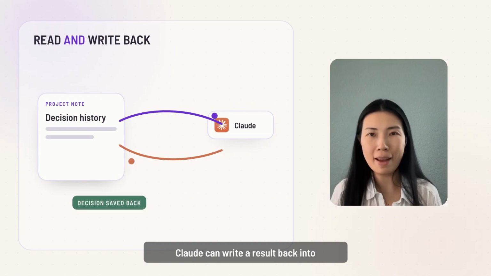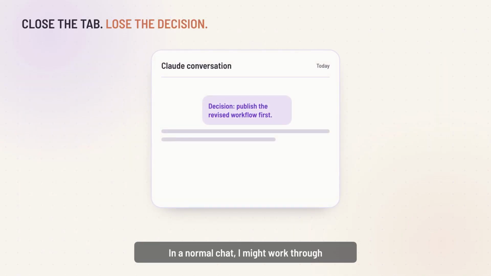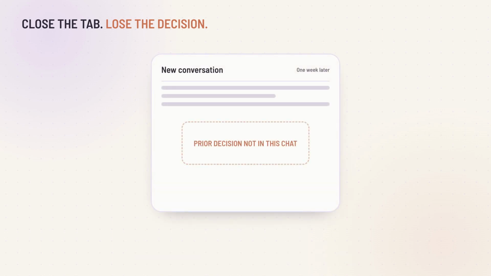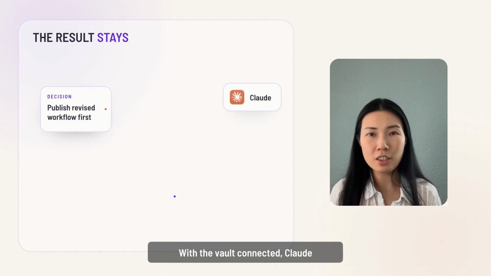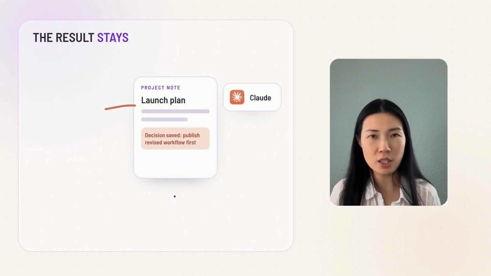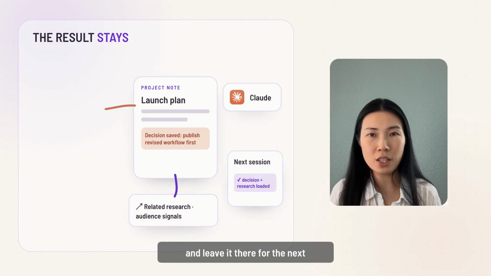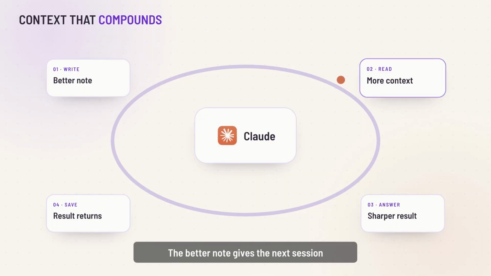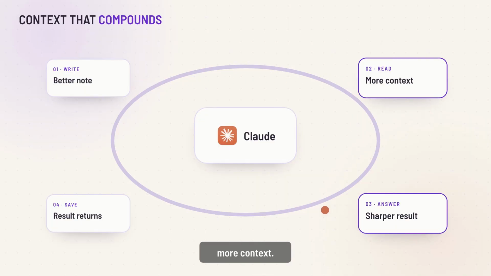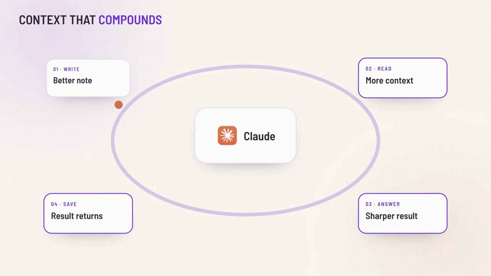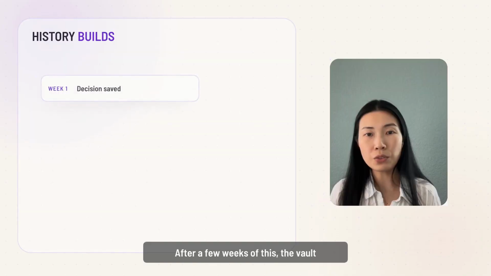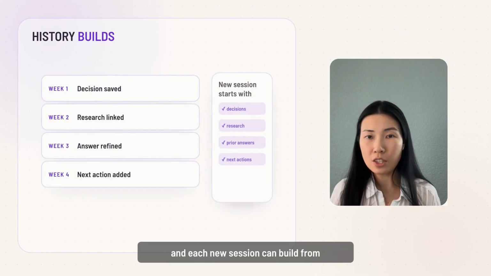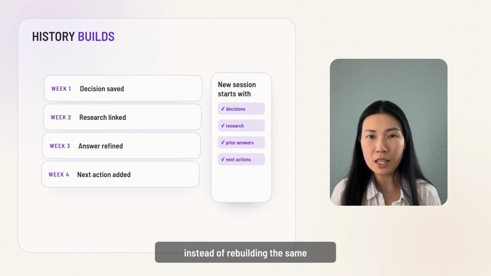Reading is only half of it. Claude can write the result back into the vault. In a normal chat, I might work through a decision, close the tab, and then repeat part of that thinking a week later. With the vault connected, Claude can save the decision into the project note, link it to the related research, and leave it there for the next session. That creates a loop. Claude writes a better note, the better note gives the next session more context. The next answer gets sharper, and that answer can be saved too. After a few weeks of this, the vault feels different. It has the history of the work, and each new session can build from that history instead of rebuilding the same context.